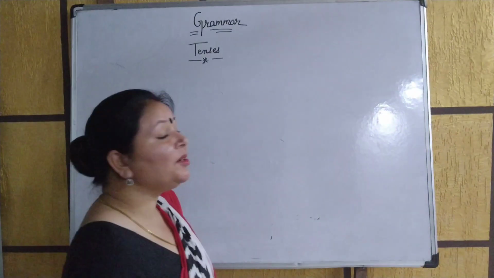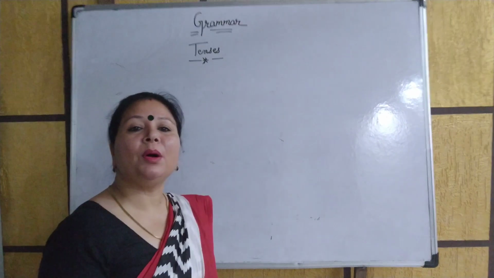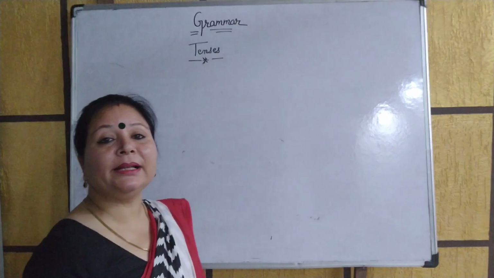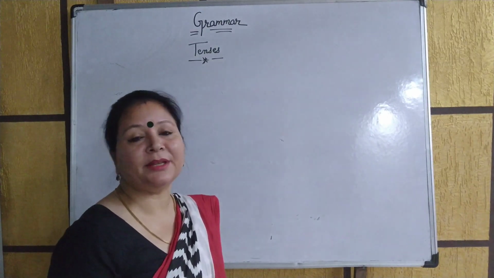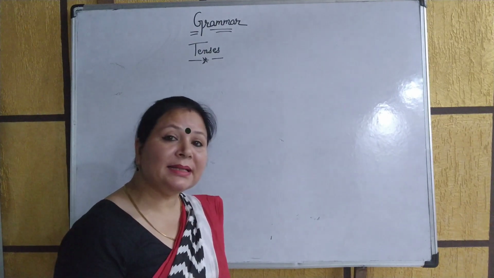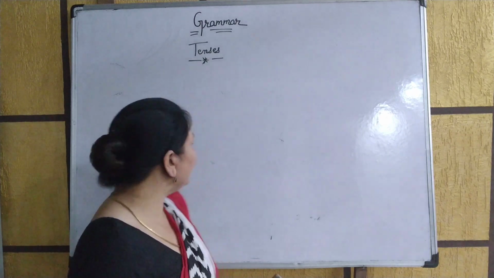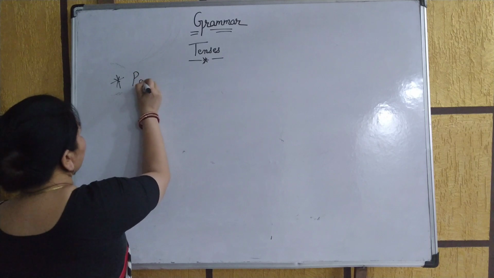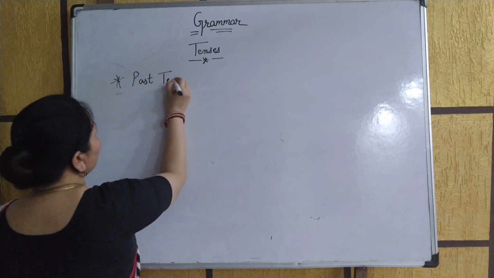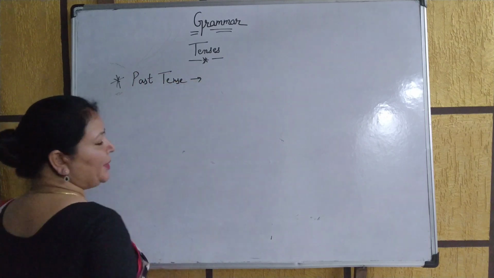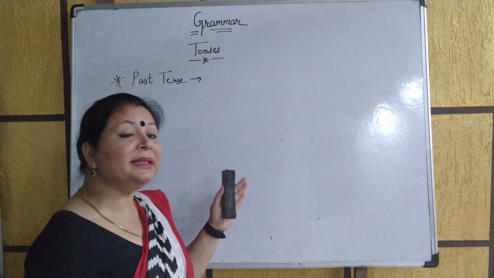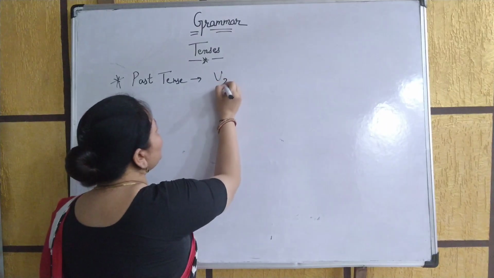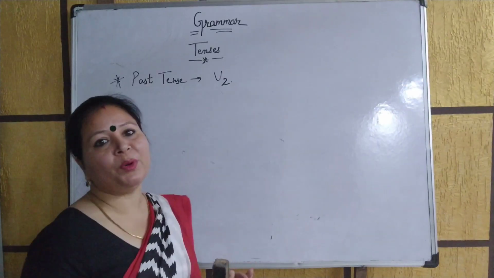Okay students, in our previous classes we were doing tenses, and continuing the series, in our yesterday's class we were doing present tense, and today we are going to do past tense as well as future tense. Okay beta, first of all we will start with past tense. It's very easy to learn: past tense comes second in our sequence, so you can just remember we are going to use the verb's second form over there.